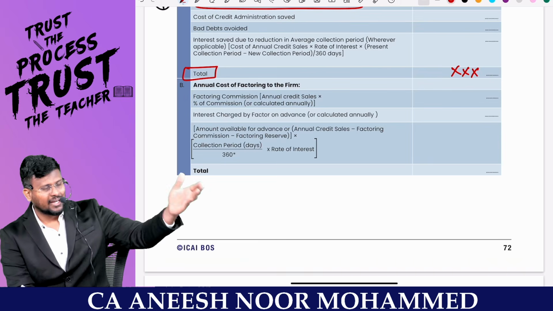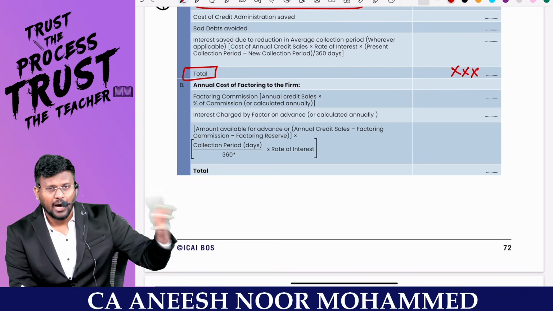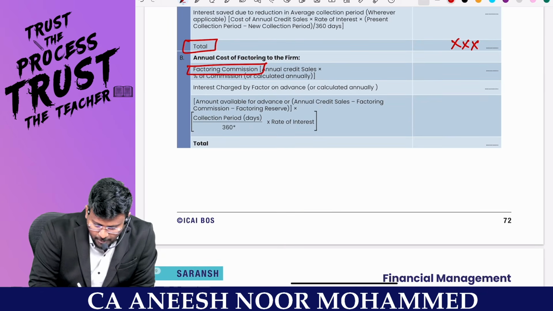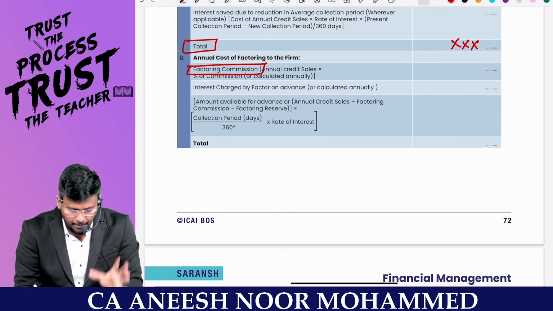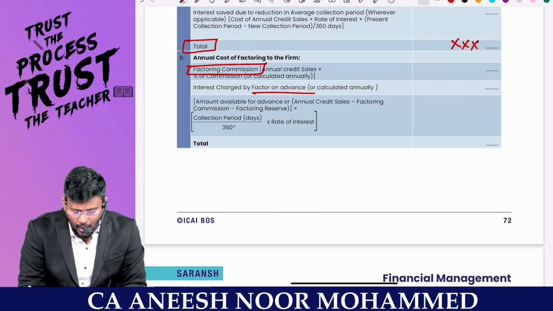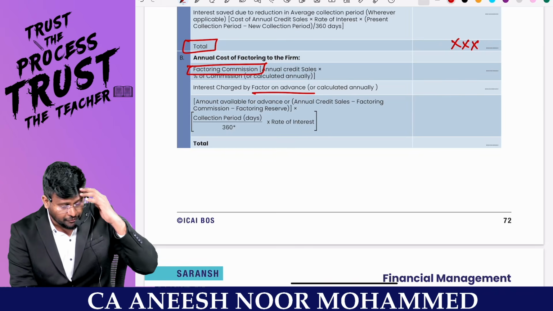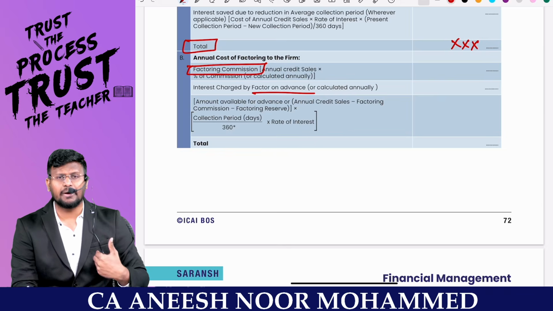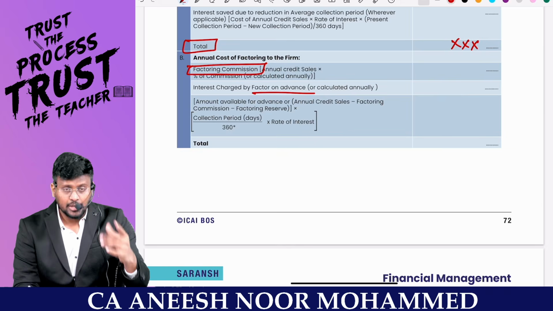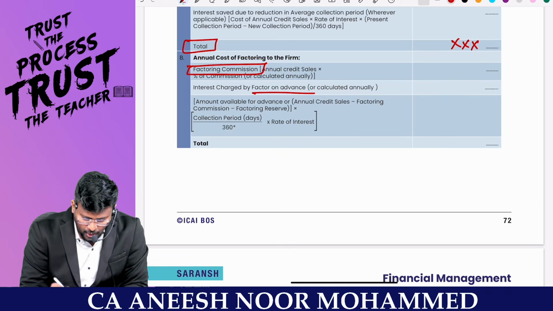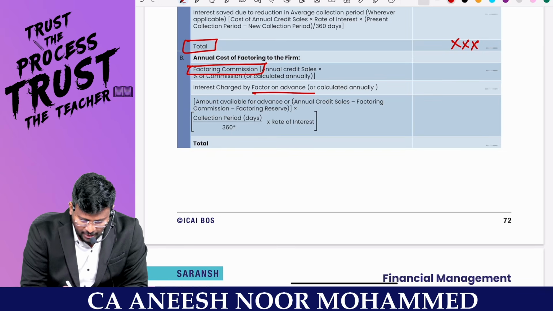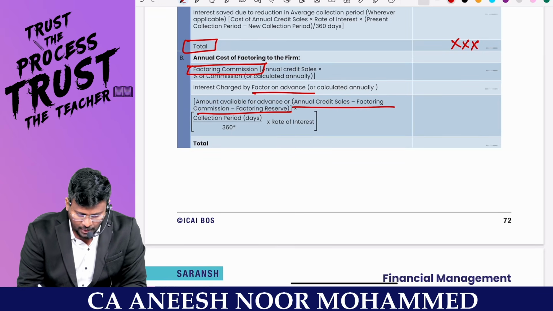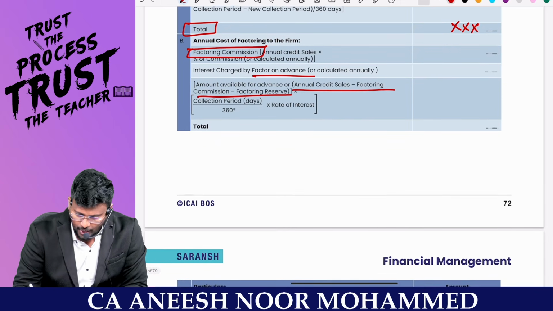But sir, that factor is not my relative. I have to pay some amount to that guy, right, sir? So I have to incur factoring commission, my dear lovable students. That is an expense to me. And number two is interest charged by the factor on advance. Sir, actually, that factor will be getting that money after 90 days only. But like a bank is financing money to me, he will be charging interest. So that is an expense to me. And the amount available for advance is the balance only, man. Amount available for advance is annual credit sales minus factoring commission minus factor reserve, into collection period, into rate of interest, man. So I will be getting the total.